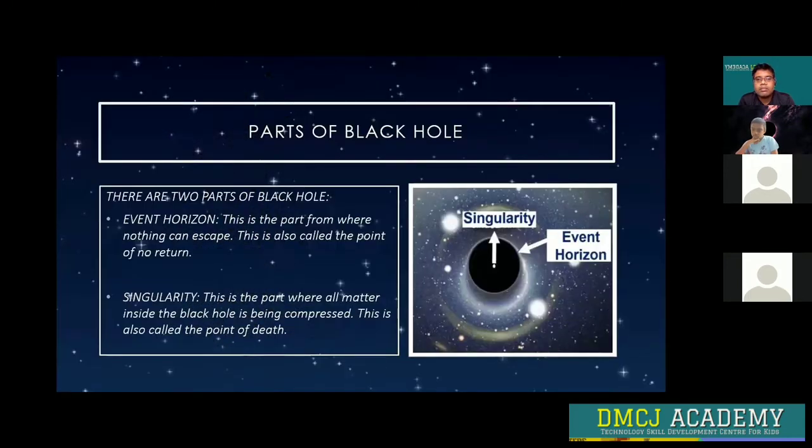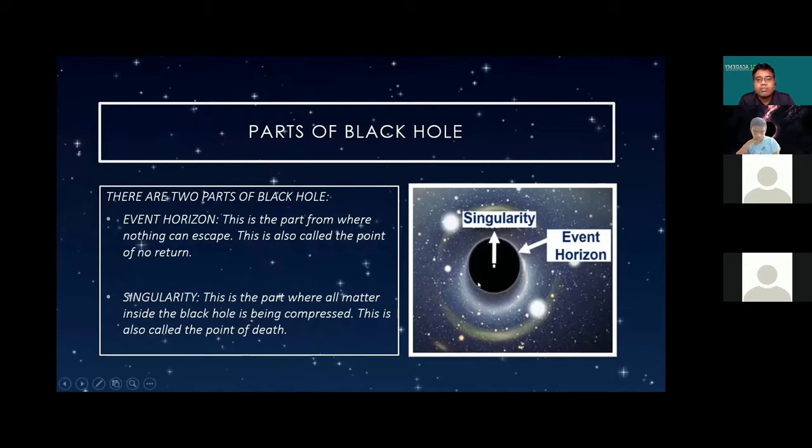Parts of a black hole. There are two parts of the black hole. First, the event horizon. This is the part from where nothing can escape. This is also called the point of no return. Second, the singularity. This is the part where all matter inside the black hole is compressed. This is also called the point of death.